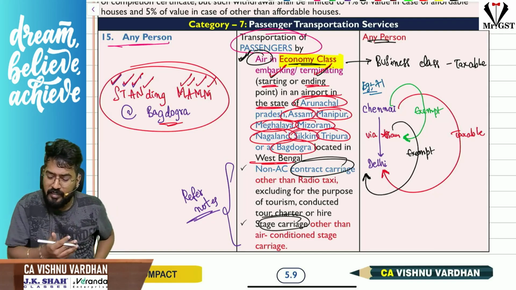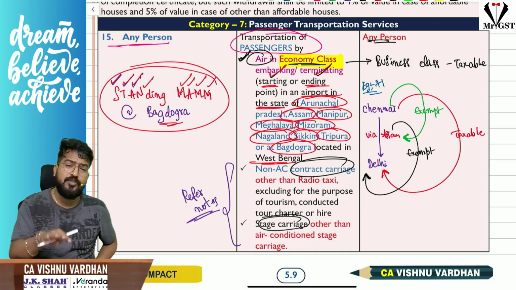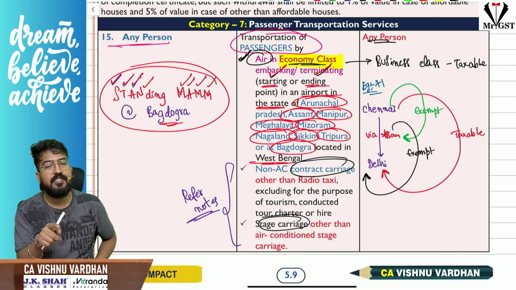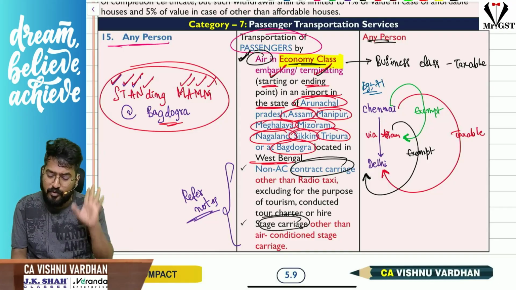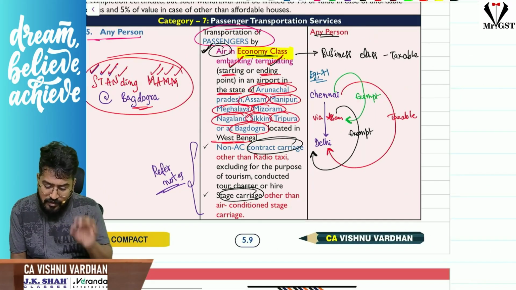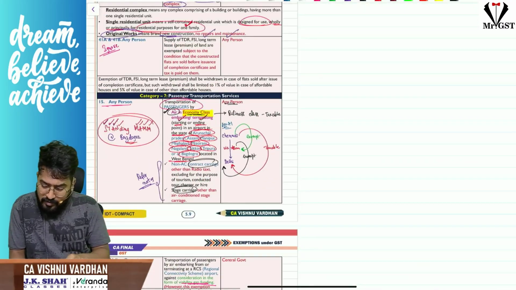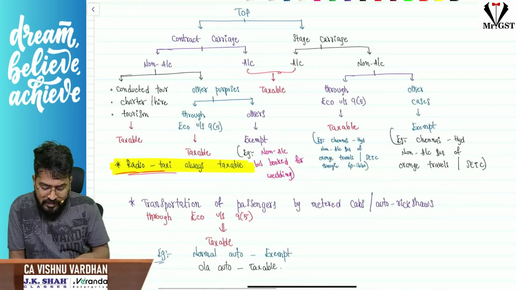So Chennai to Delhi is taxable. Chennai to Delhi via Assam is also taxable. Only Chennai to Assam is exempt, or Assam to Delhi is exempt. So either starting point or ending point should be located there, and that too only economy class. Business class is taxable. Okay, now coming to here, stage carriage, contract carriage, all this stuff.